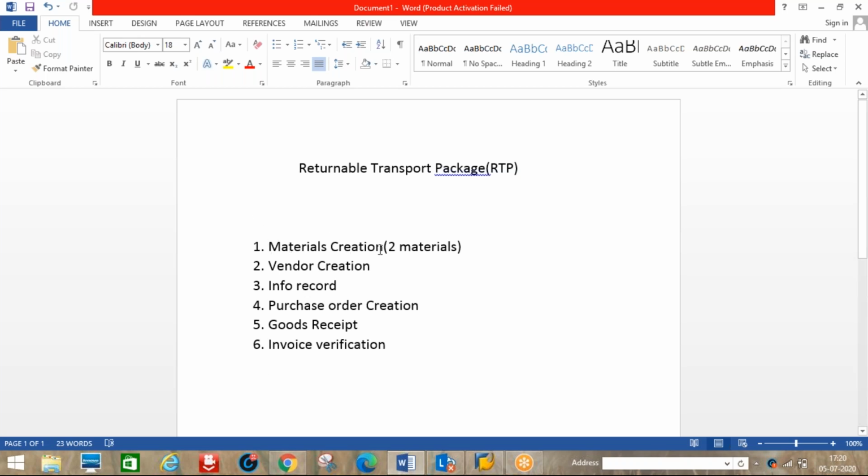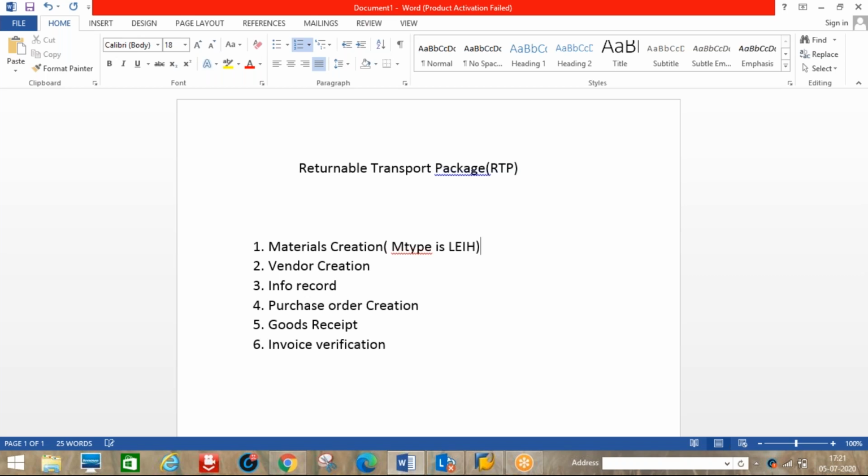First we have to create materials. You can create one material, any finished material or raw material. But for the other material we should create the material type LEIH, which means returnable transport package.